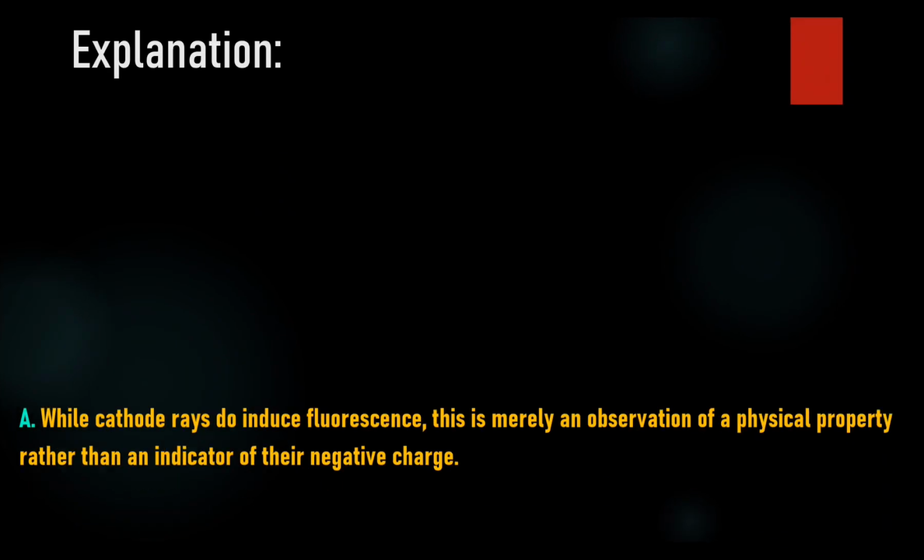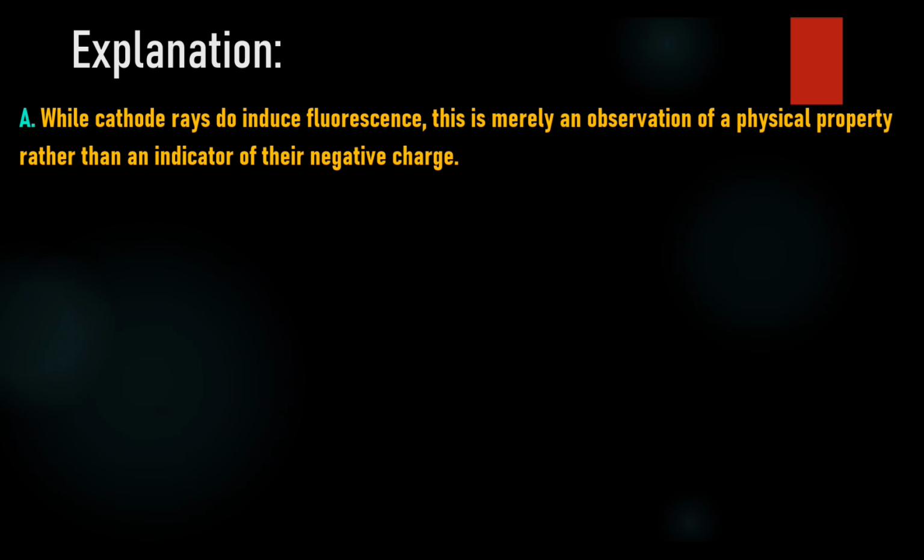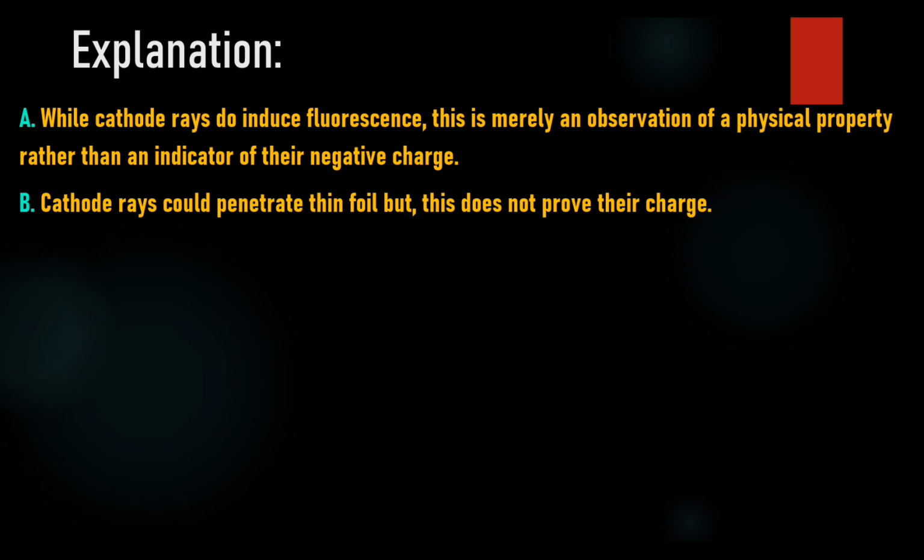A. Their ability to induce fluorescence. While cathode rays do induce fluorescence, this is merely an observation of a physical property rather than an indicator of their negative charge. B. Their ability to penetrate thin foil. Cathode rays could penetrate thin foil, but this does not prove their charge.